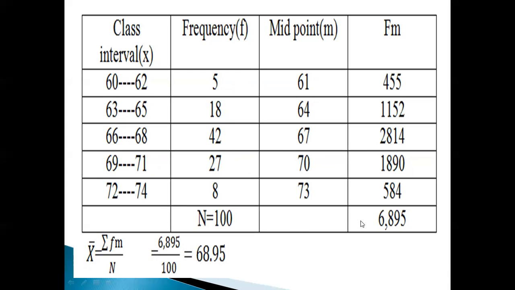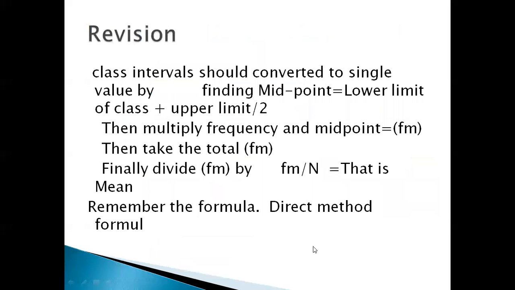Next, come to revision. Class intervals should be converted under this method. What have we learned? We have learned the continuous series. What is the procedure? First, we have to convert the class intervals to find the midpoint. Midpoint is lower limit plus upper limit divided by 2. Then multiply the frequency and midpoint, that is FM. Then FM is divided by N, that is the mean. We are going to get the mean. Remember the formula under the direct method. What is the formula that you have to remember for this purpose?